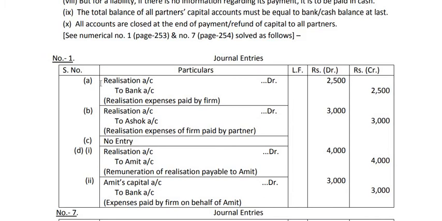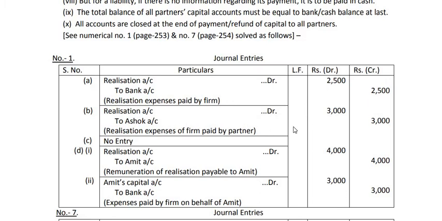Number A: realization expenses amounted to 2,500. Now here it is not mentioned who is paying these expenses. So we can assume that the firm is paying the expenses. So the entry will be realization account debit to bank account, 2,500. Okay. Now number B: realization expenses of rupees 3,000 were paid by Ashok, a partner. Here a partner is paying the realization expenses. So we have to pass the entry: realization account debit to Ashok's capital account.